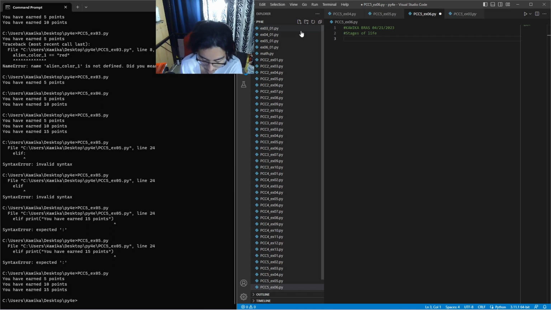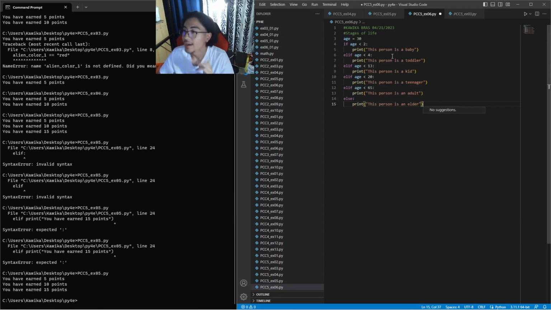So, what this example wants us to do is write an if else chain that determines a person's stage of life. It wants us to set a value for the variable age, and then if the person is less than 2 years old, print a message that the person is a baby. If the person is at least 2 years old but less than 4, print a message that the person is a toddler, so on and so forth until we get to 65 and older. So I'm just gonna write out all of these just because it's gonna be a little bit tedious, and then I will be right back.